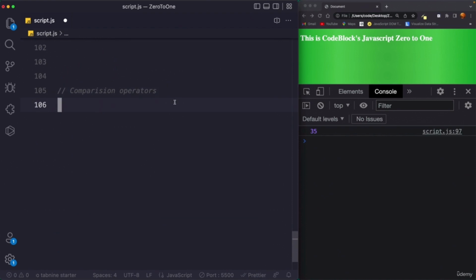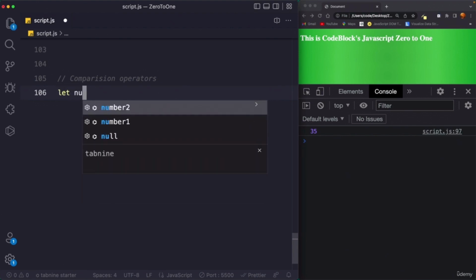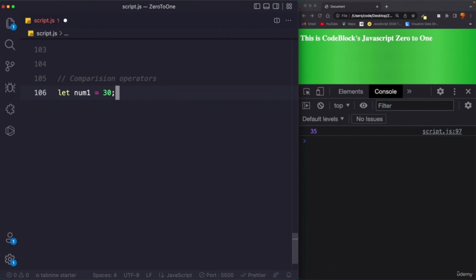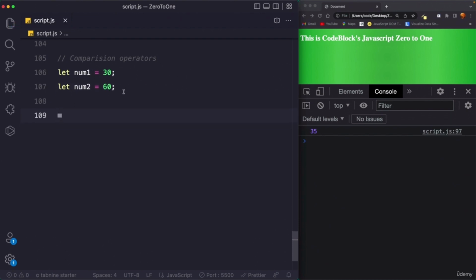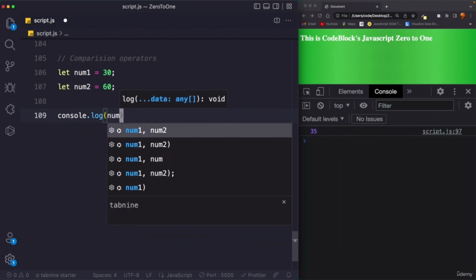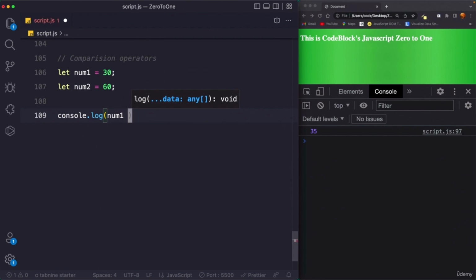And then we have the comparison operator. The comparison operator is very easy to understand. Suppose we want to compare two numbers. So first I'm going to say let num1 equals 30, and then I will say let num2 equals 60. So we can compare these two numbers, for example whether num1 is greater than num2, or num2 is greater than or equal to num1. We can use the greater than, less than, greater than equals, and less than equals symbols to compare the numbers.